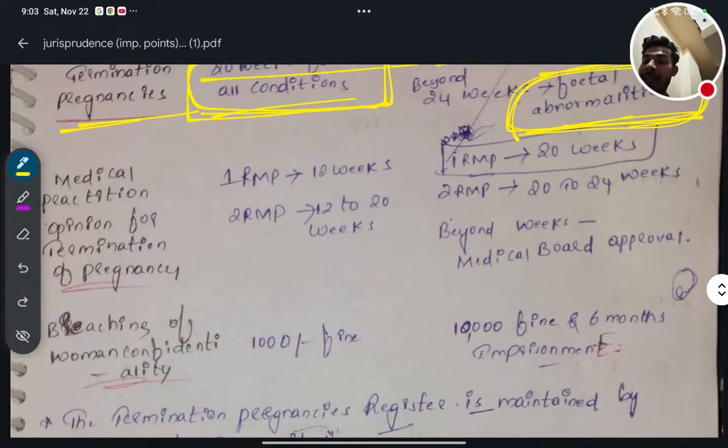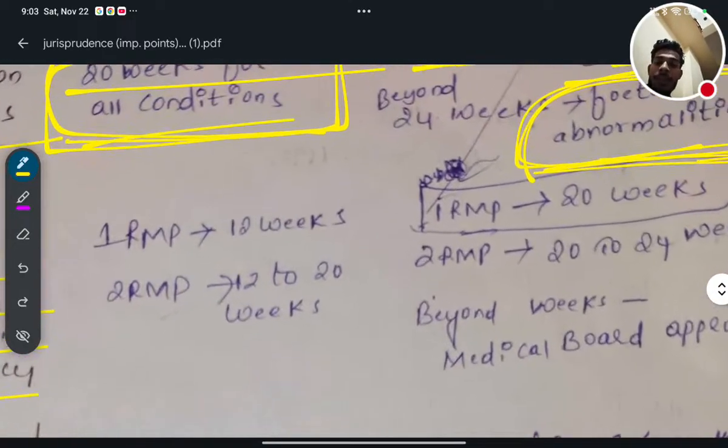Okay. Next, medical opinion for the termination of pregnancy. Who can do that? Simply, who can do the termination of pregnancy?